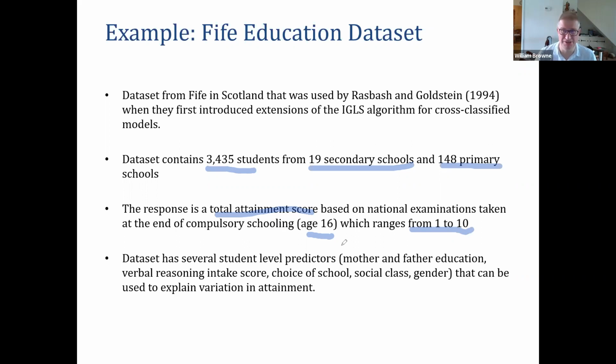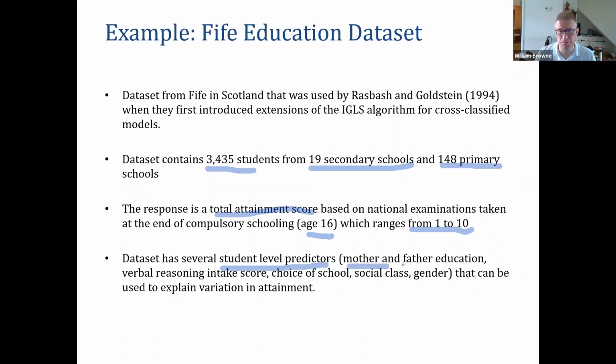Or at least the residuals in the models we fit are normally distributed. But it's worth noting that, of course, this is actually an integer score, so everybody gets a score from 1 to 10 on their attainment at age 16. And there are lots of student level predictors, things that might influence the score.